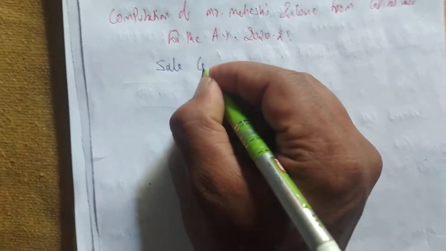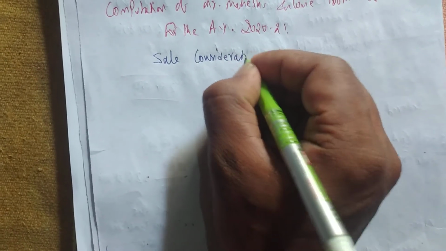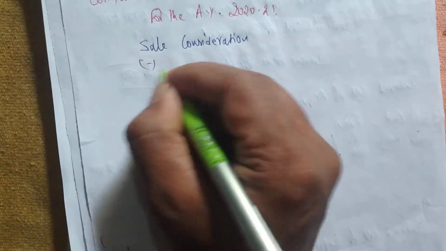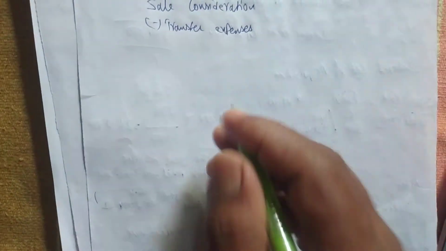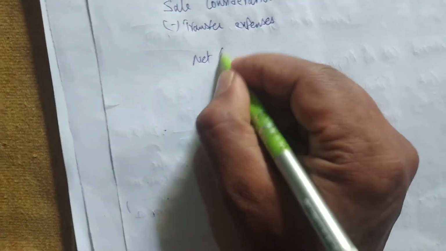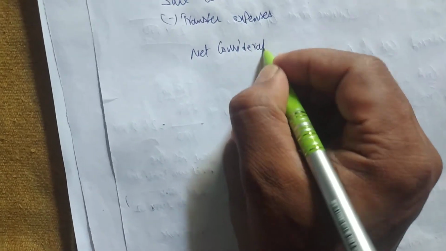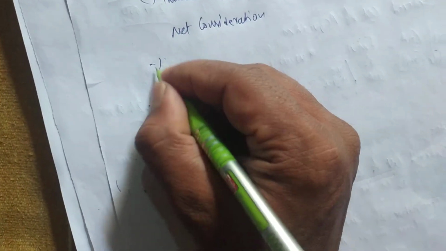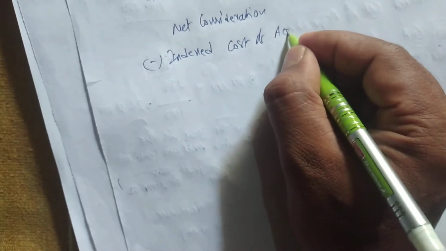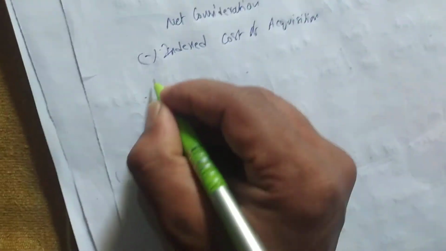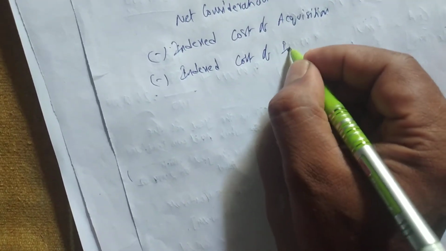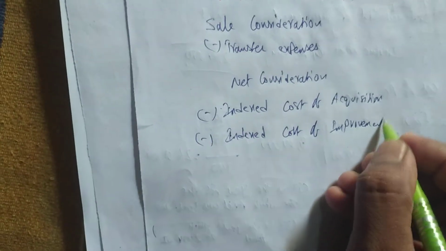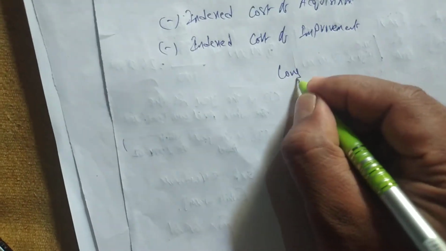First we write sale consideration, next minus transfer expenses, next net consideration, after that minus index cost of acquisition, next we deduct index cost of improvement, next we write long term capital gain.